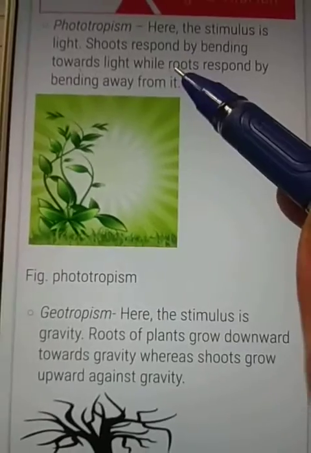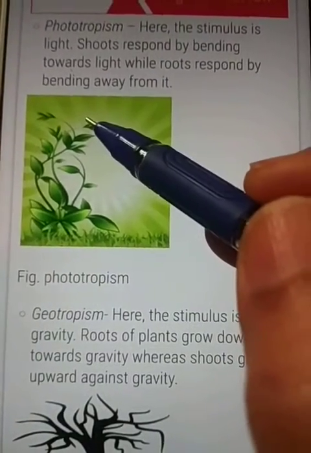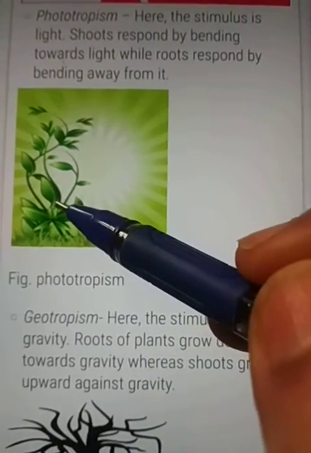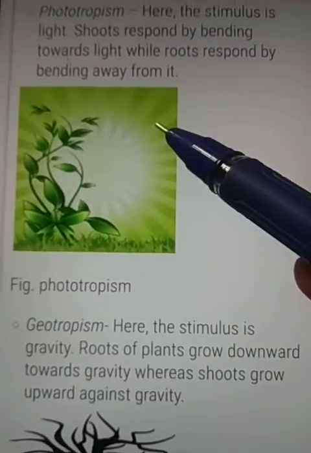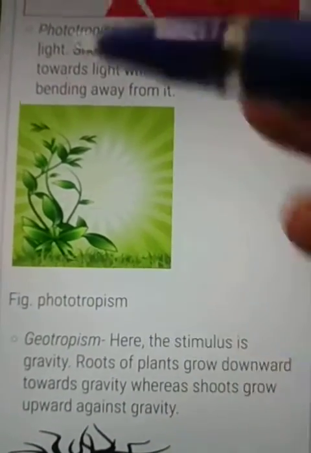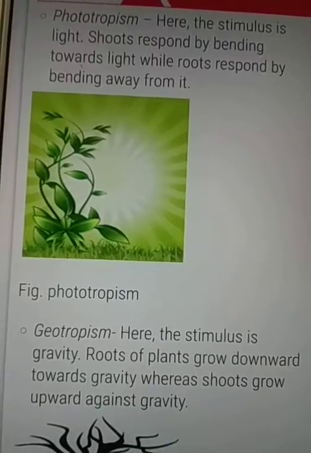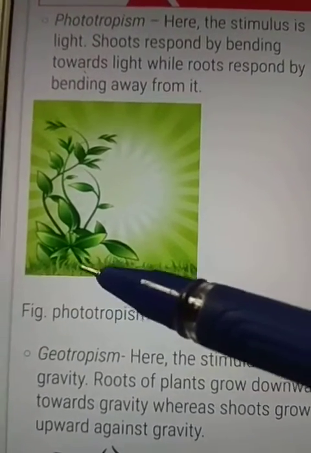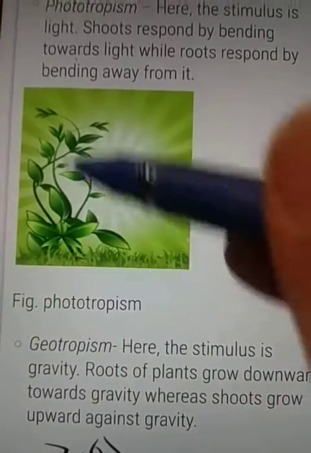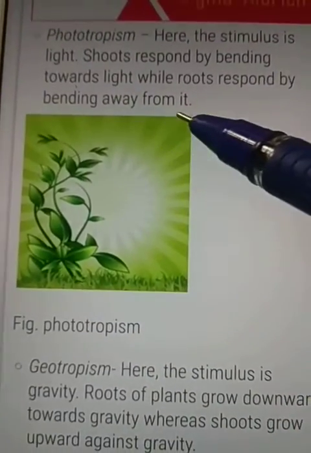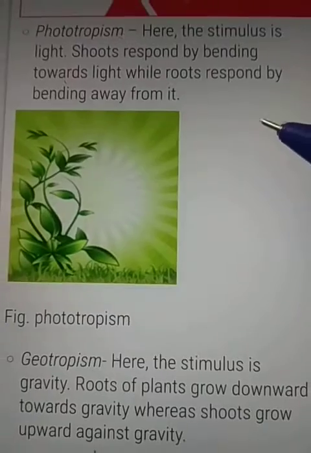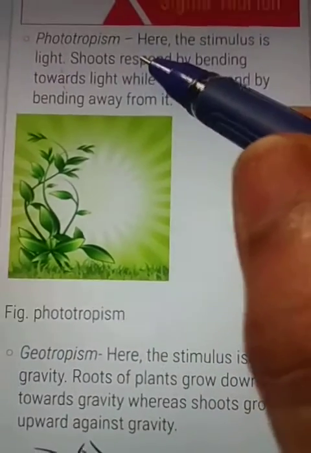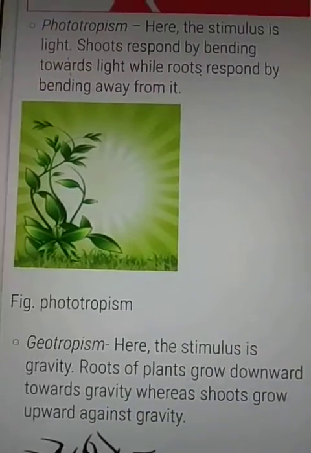Shoot, which means stem, responds by bending toward the sunlight, while the root responds by bending away from it. We know that the root moves away from the light, while the stem moves towards the sunlight. This type of tropic movement of plants is called phototropism, because here the stimulus is light.